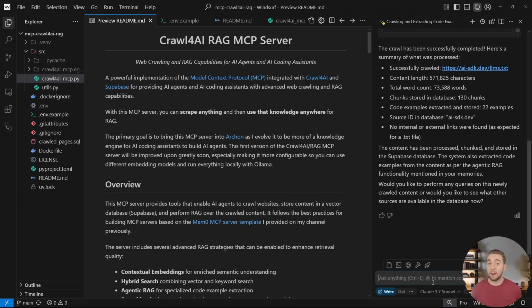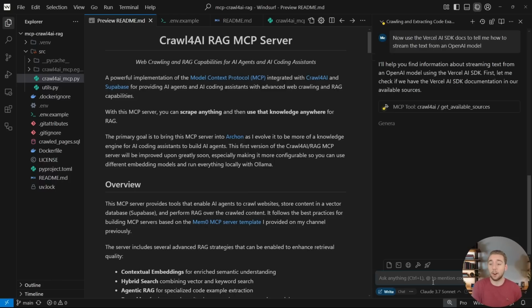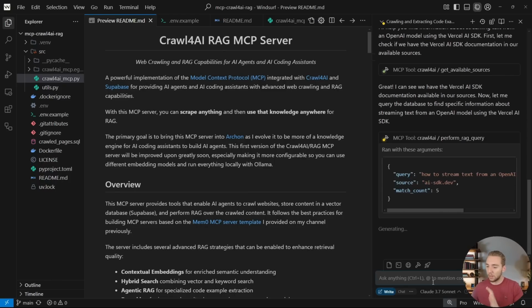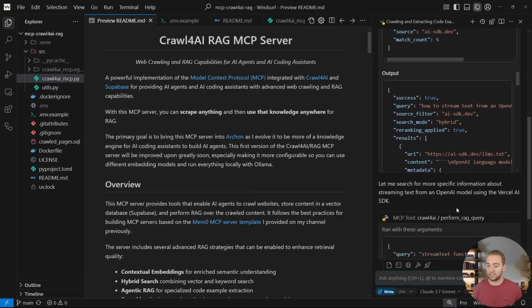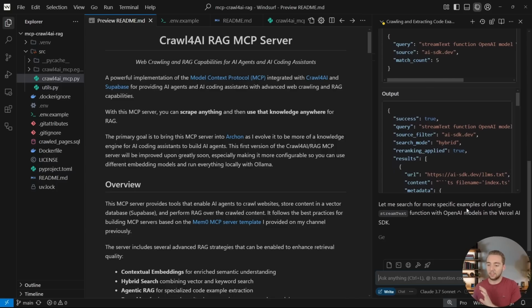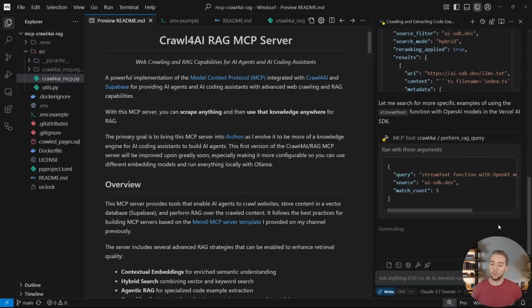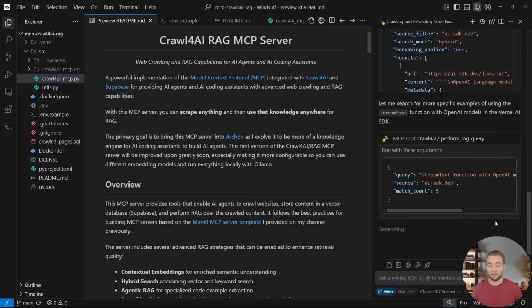So now back within my AI IDE, now that I have the knowledge base set up for the Vercel AI SDK, I can ask a question, like use the Vercel AI SDK docs to tell me how to stream the text from an OpenAI model. So just a simple example. And of course, you could also use this within your coding process as well. I'm just showing a very simple example here. So we're going to give it a second here to do a couple of searches so it can also go back and look and refine its search over time. And so I'm going to let it do its thing for a little bit, and then we'll see it output the answer after it gets a couple of examples here.